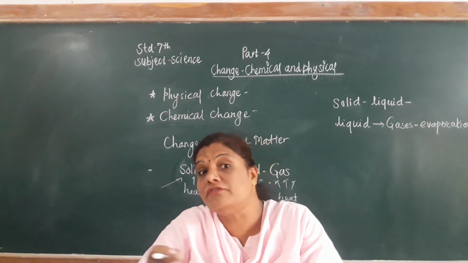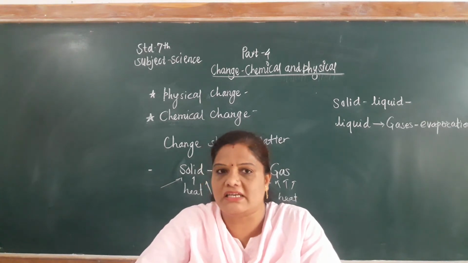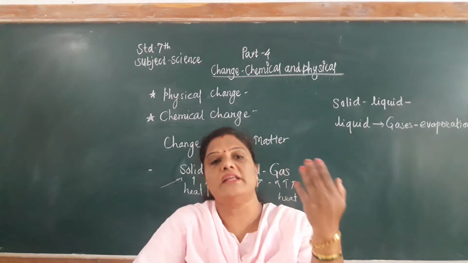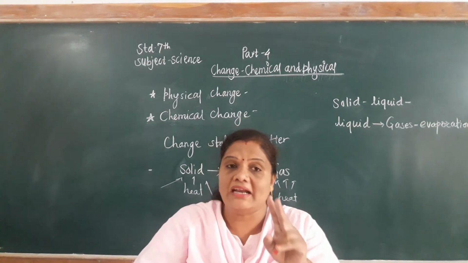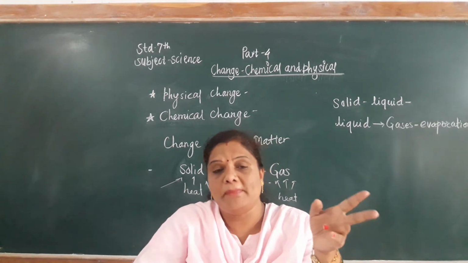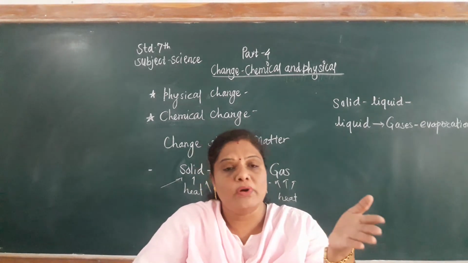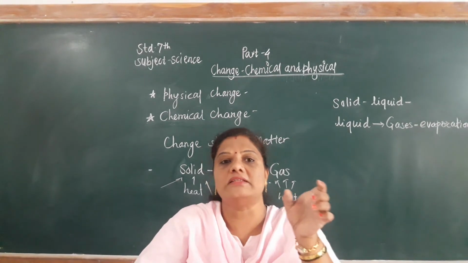But burning of wood is a chemical change, because after burning the wood, smoke and ash are formed and that ash is not converted into wood again. But in making furniture, the wood remains as it is, only the structure has changed.